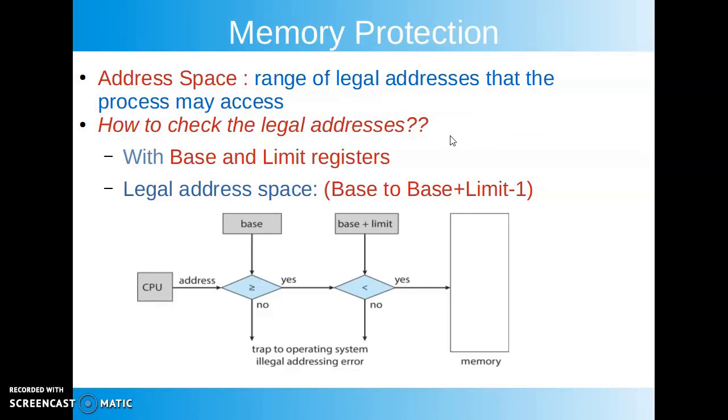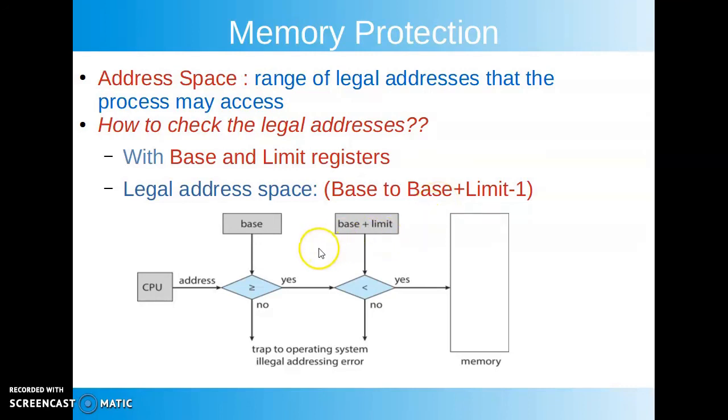This protection mechanism is implemented by memory management module with the help of a pair of base and limit registers. Base register stores the starting address of the process in the memory, and limit register specifies the size of the process. Now the legal address space for the process will be from base to base plus limit minus 1. This will be the range of legal addresses for a particular process.